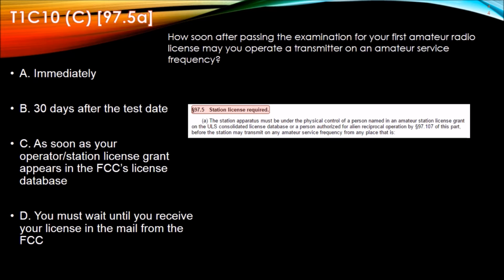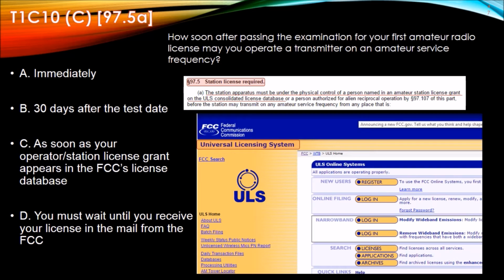We look under 97.5, license required, and we see the station apparatus must be under the physical control of a person named in an amateur station license grant on the ULS Consolidated License Database. The ULS is the Universal Licensing System.